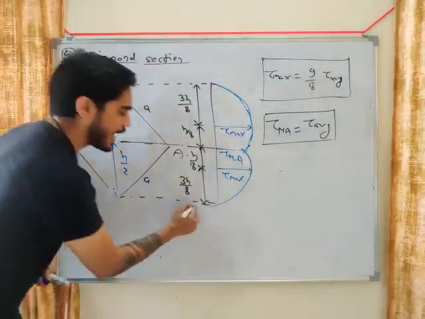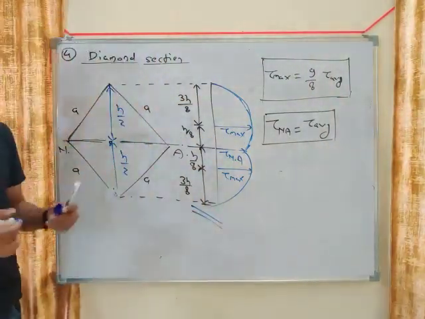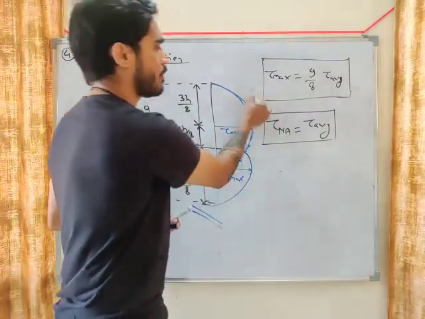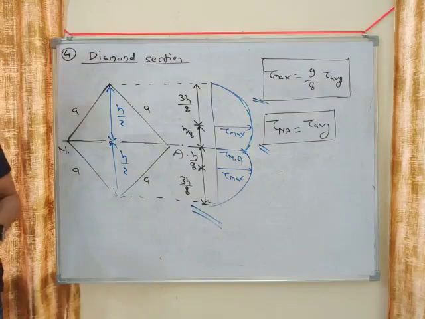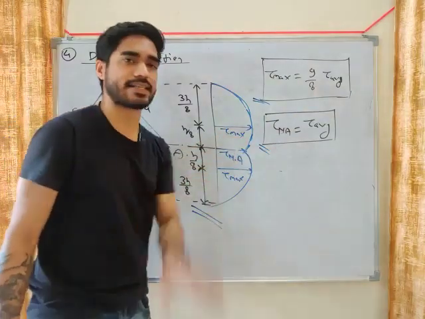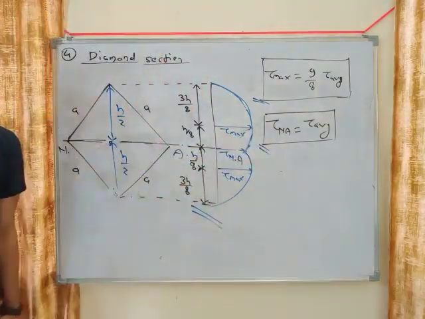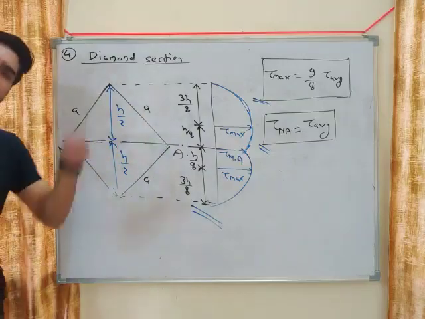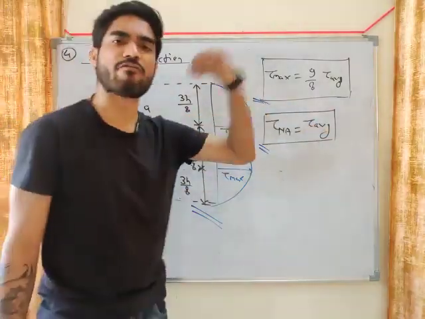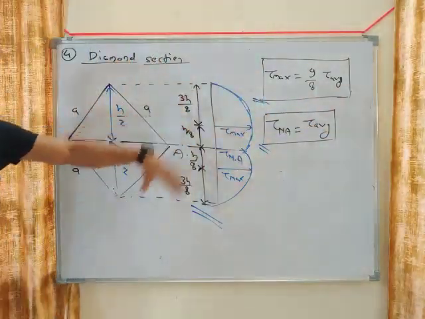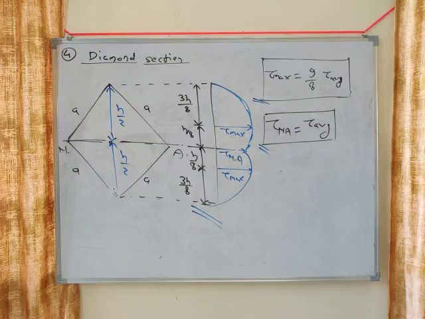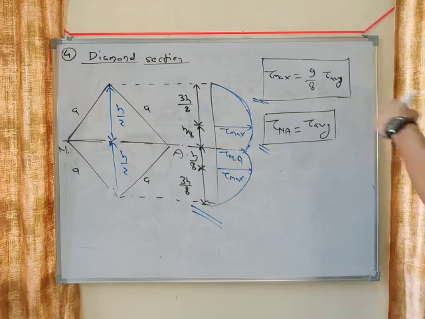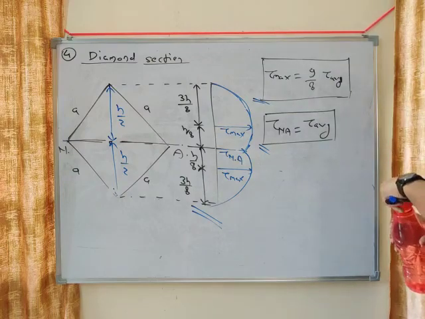You have to remember this diagram. Where will you get tau maximum? And you have to remember these two relations. Tau maximum will be 9 by 8 times of tau average, and tau at neutral axis will be equal to tau average. What is tau average? Force upon area. For every section, tau average will be force upon area, my friend. Okay, so this is the diagram for diamond section. Note this diagram. Remember these relations, my friend.